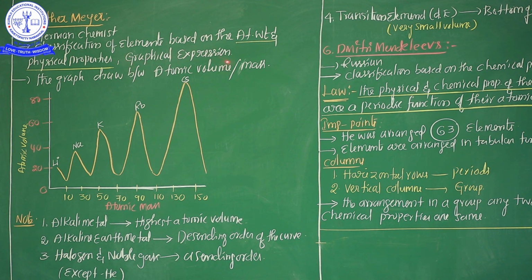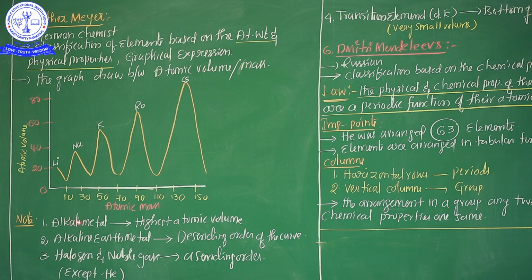So, Lothar Meyer's classification is based on the elements' atomic weight as well as physical properties, and he expressed it in a graphical expression. See here, the graph is drawn between atomic volume and atomic mass. This is the atomic volume, these are the atomic masses. So, between atomic mass and atomic volume, he drew the graph, and after that he explained very clearly the classification of the elements based on atomic weights and physical properties.